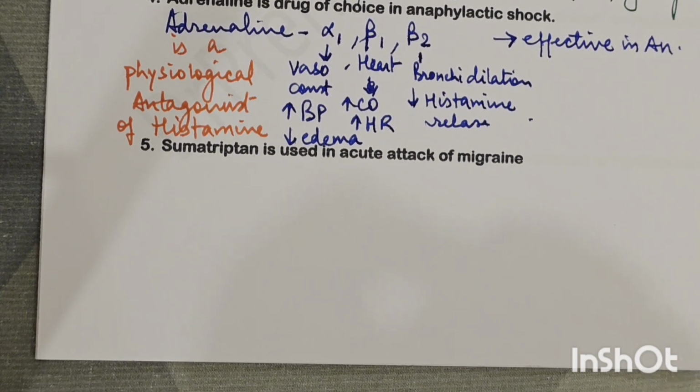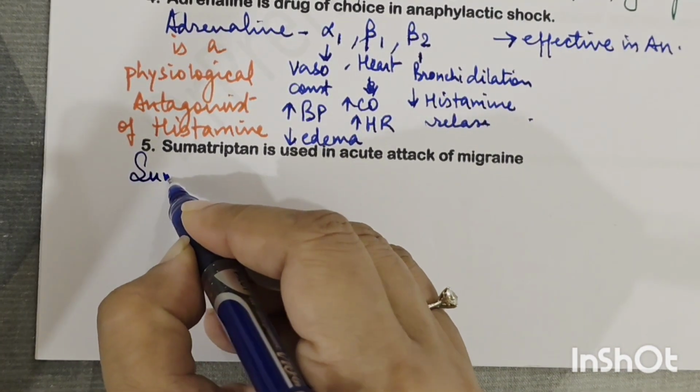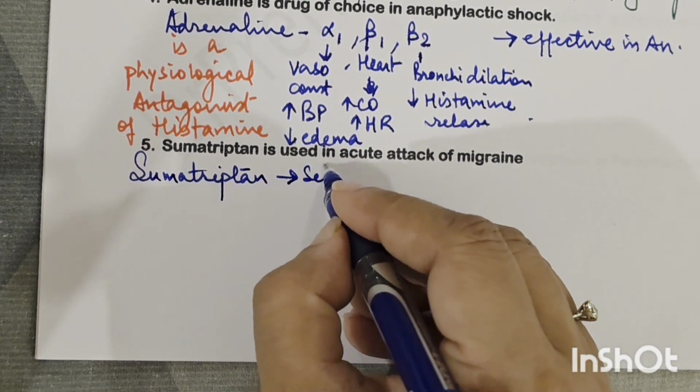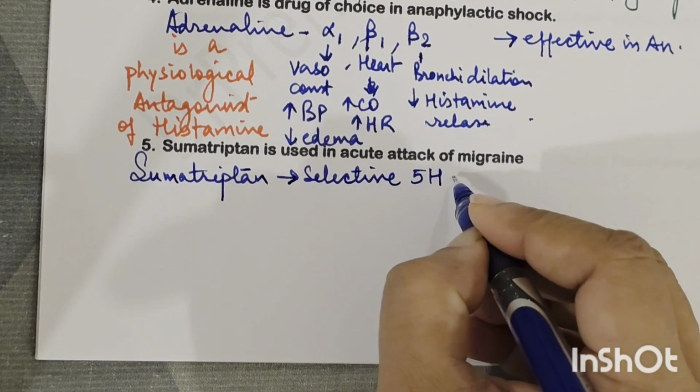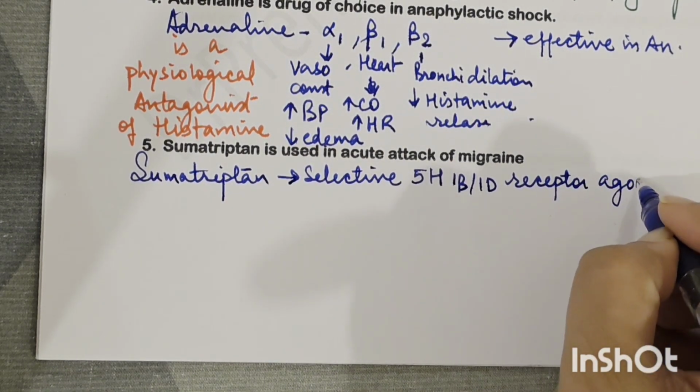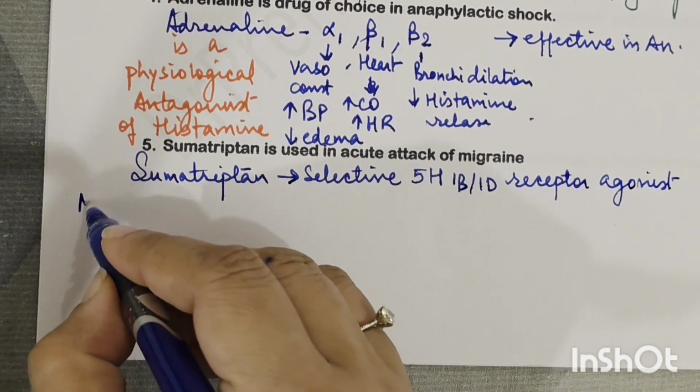Next is, Sumatriptan is used in acute attack of migraine. So what is Sumatriptan? Sumatriptan is, we have to visualize the serotonin chapter. It is a selective 5-HT1B/1D receptor agonist, right?